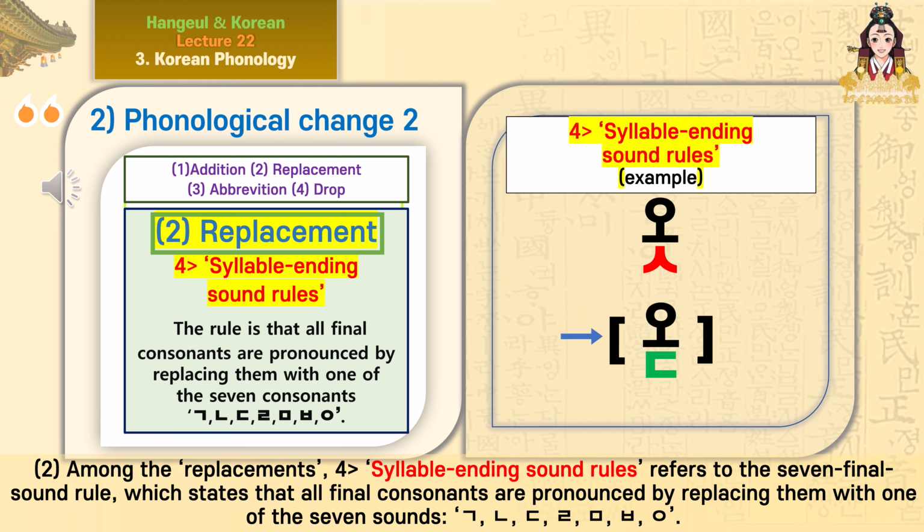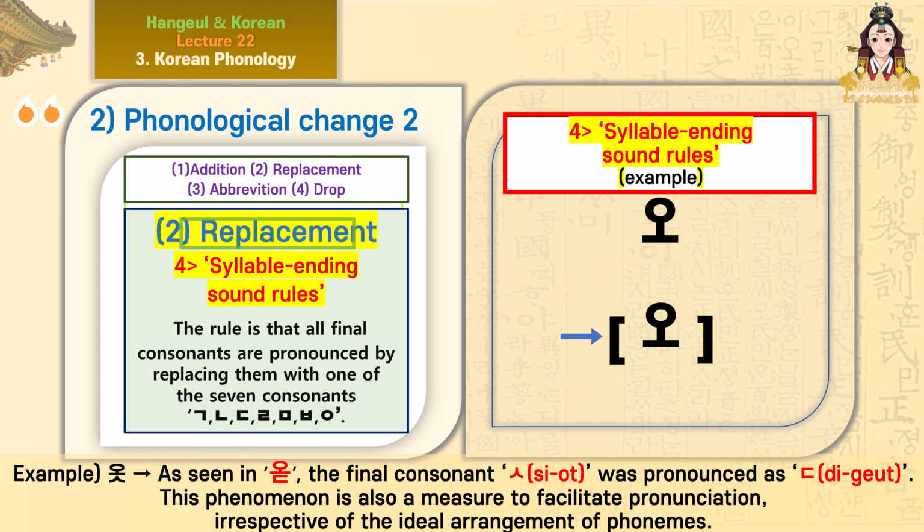2. Among the replacements, 4. Syllable ending sound rules refers to the 7 final sound rule, which states that all final consonants are pronounced by replacing them with one of the 7 sounds: Giyunk, niun, disgut, riul, mium, biut, iong. Example, ot. As seen in ot, the final consonant, saisiot, was pronounced as digut. This phenomenon is also a measure to facilitate pronunciation, irrespective of the ideal arrangement of phonemes.